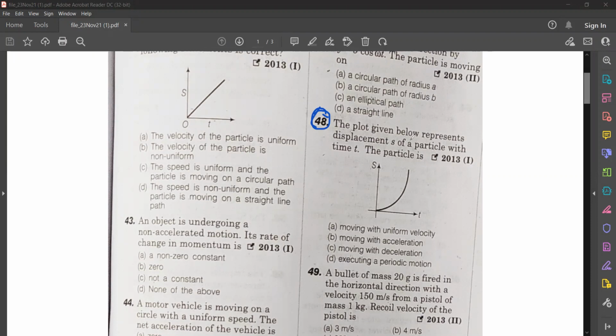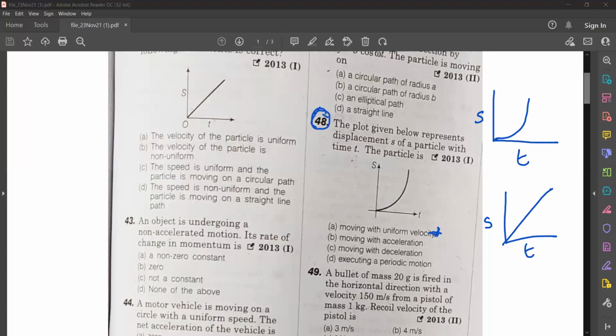Okay, so this is the graph. Displacement is here, time is here. When you see, you can understand that this is not a straight line, so it is not uniform velocity. So the first option is wrong. If it was a straight line, we could say it is uniform velocity. But it's not a straight line, so we can say it is not uniform. So the first option we can remove.